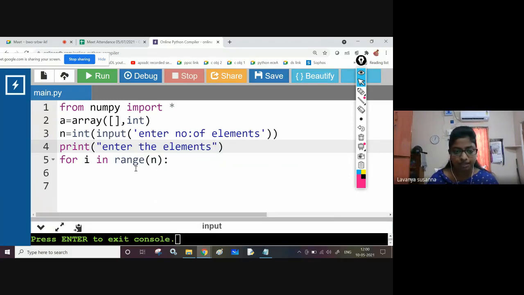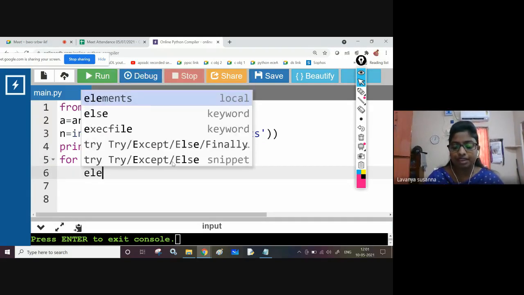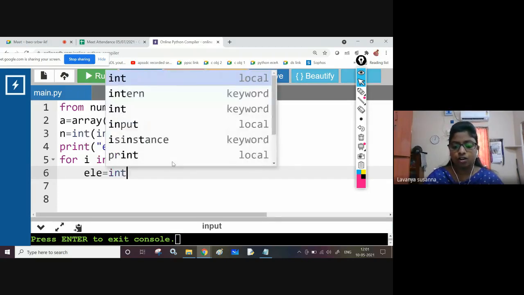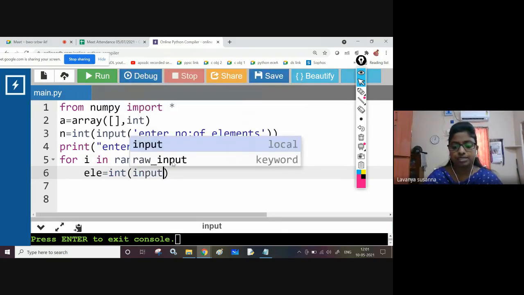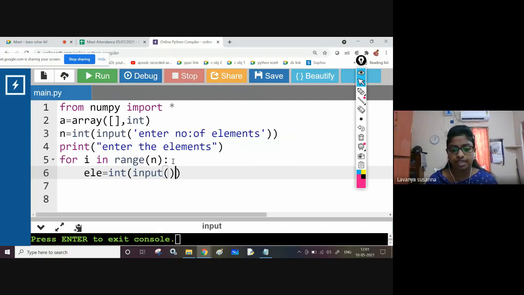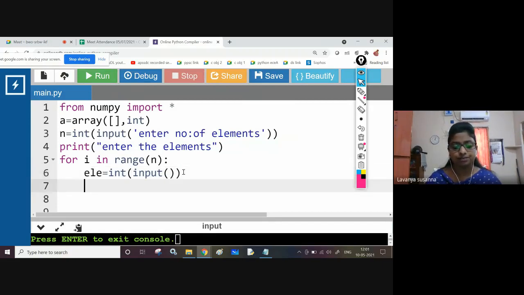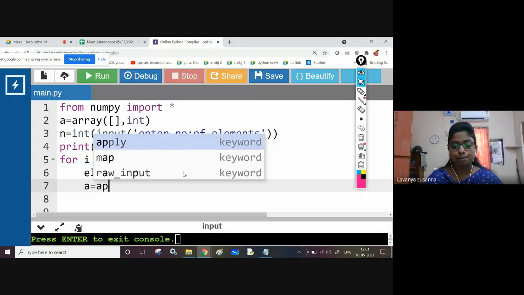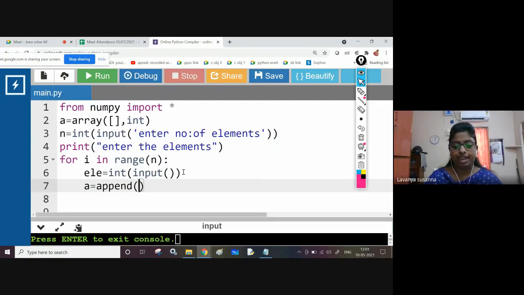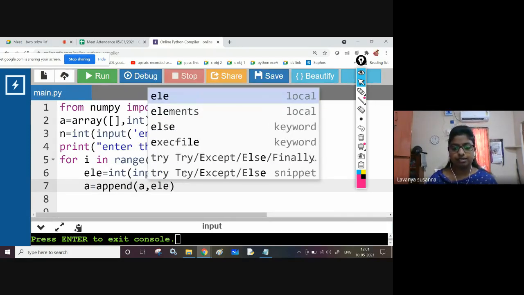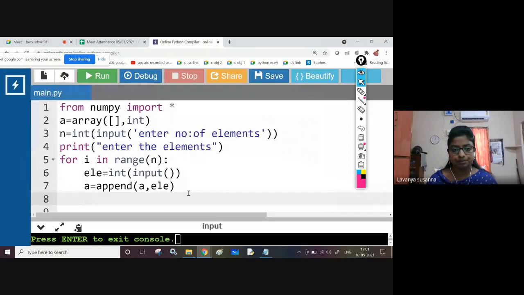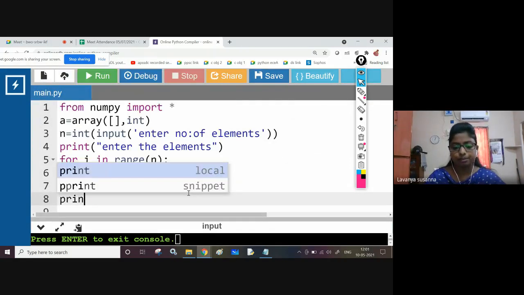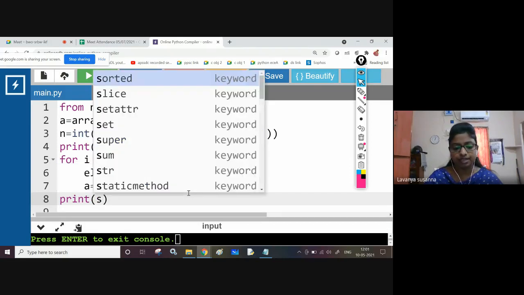Next, for I in range of n colon, here element ELE equal to int of input. I am passing the input function without any message. Next, A equal to append of A comma ELE. Completed. Okay, next print A. I am printing the array.